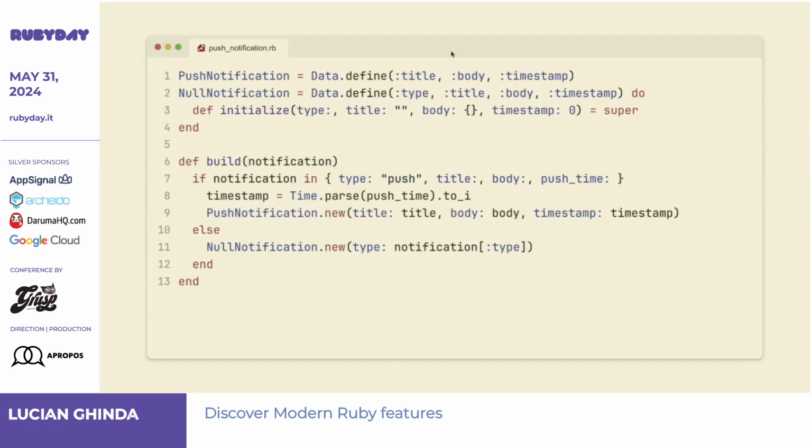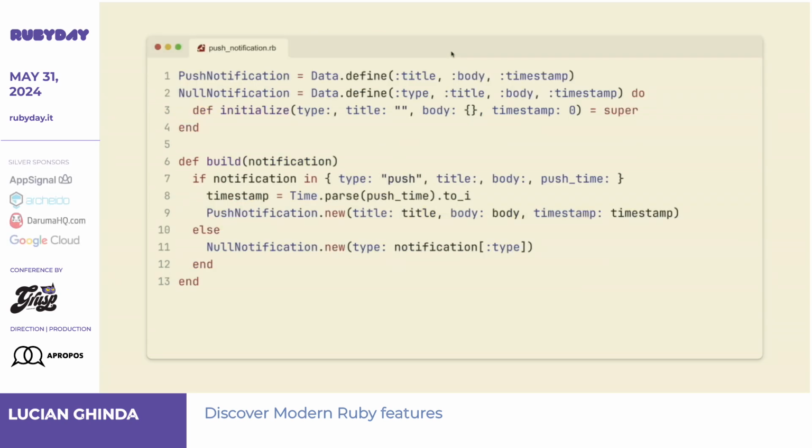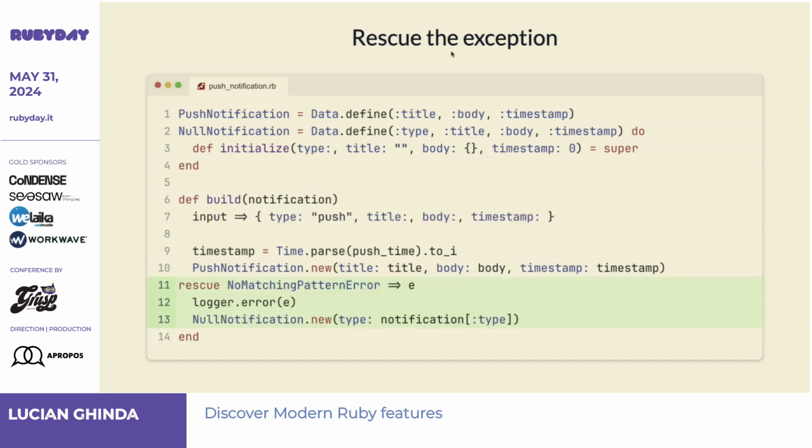Oh, I'm in OOP in Ruby. I want to create some methods, and I want to create a build-like method, preparing for maybe different types, right? So I'm putting it like this. And okay, this is simple. So this is a way to write it with in. And if you do if something in something else, that in is responding with true or false, right? It matches or not. But you can use another operator, which is called the rightward operator, which is an exclusive operator. That means if it does not match, it will throw an exception, right?